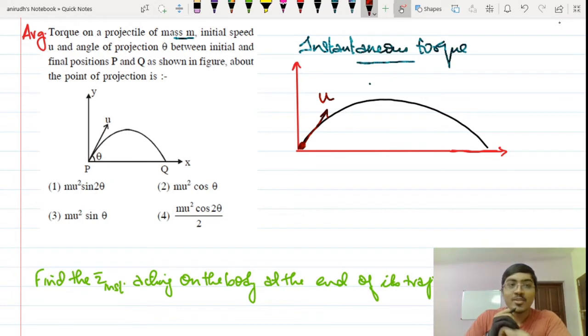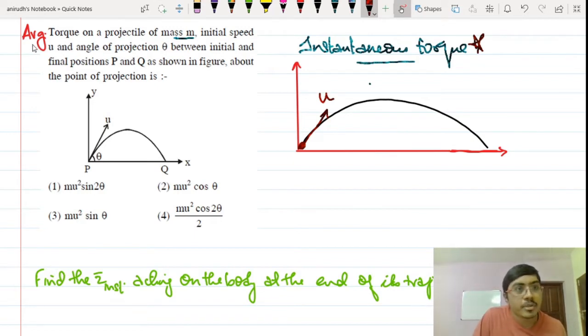So I was actually solving a physics paper and I came across a good question, which is a good combination of two concepts: projectile motion and rotational motion, where torque is involved. Okay, now let's go through this. This required a bit of good explanation from my side, so I thought of making a separate video for this, besides having this question inside a question paper discussion video.